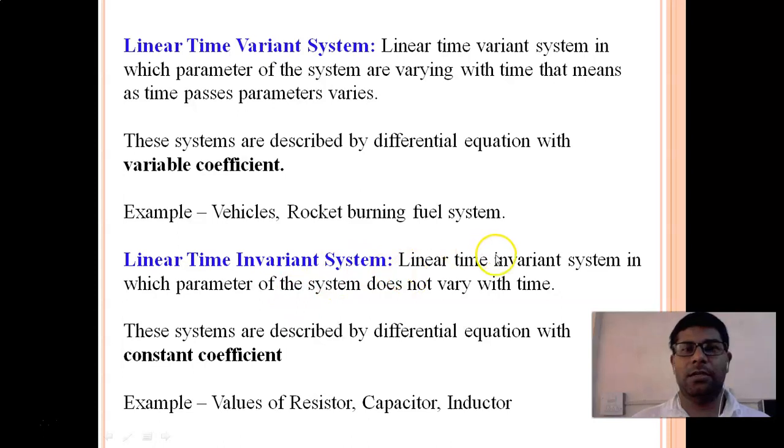See here, a linear time invariant system is one in which the parameters of the system do not vary with time. This is the important point. For example, the values of resistor, capacitor and inductor give the same value when you check after a few days or a few years.